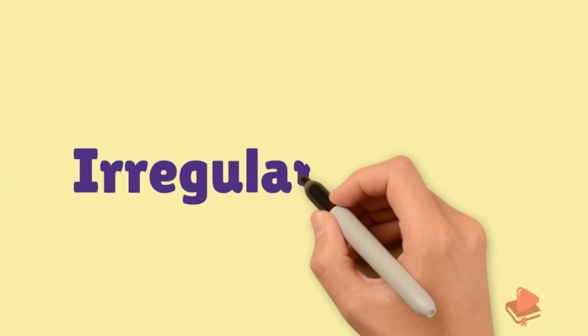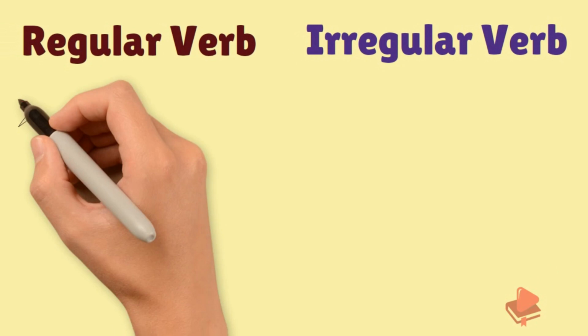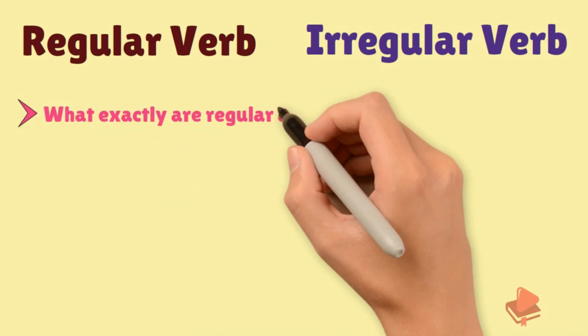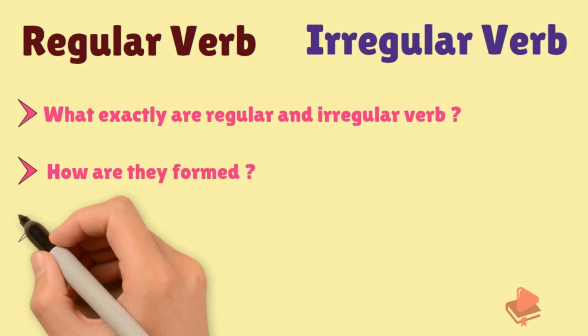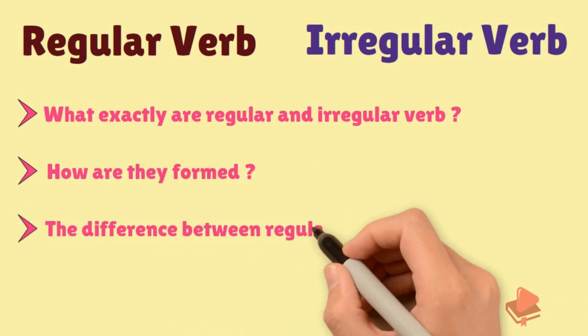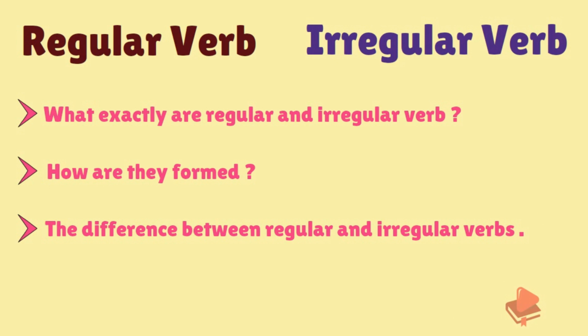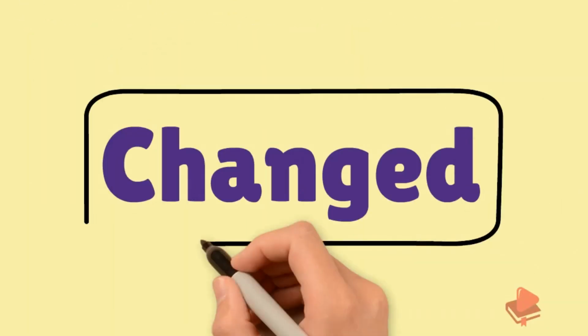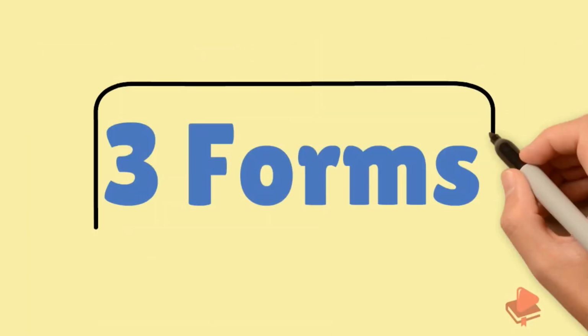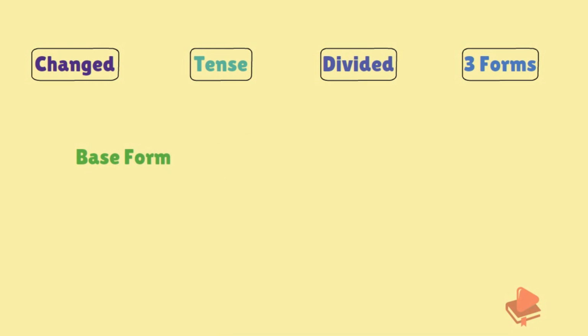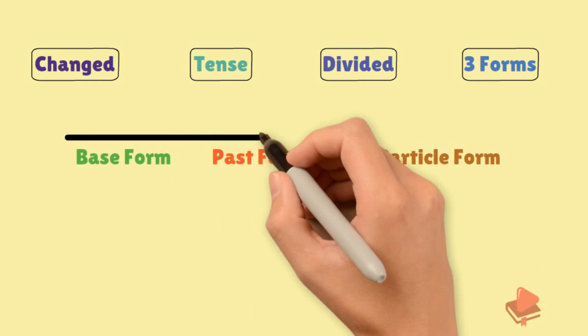The next type of verb is regular verb and irregular verb. In this we shall see what exactly are regular verb and irregular verb, how they are formed, and the difference between regular and irregular verbs. We have already seen in our previous video that verbs change as per tense and they are divided into three main forms. That is, base form, past form and past participle form.